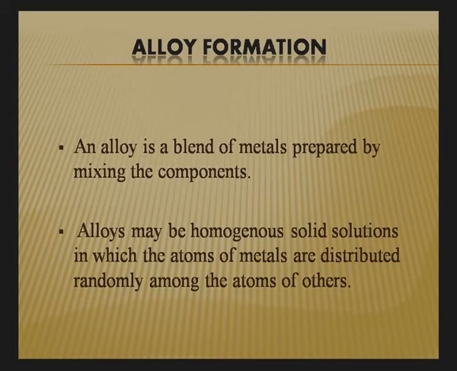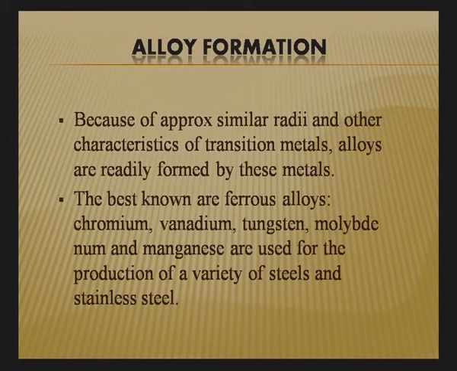Now the last property is alloy formation. You will find that most alloys are formed by transition elements, like brass and bronze. In all cases, transition elements are present. Then why do transition elements form alloys? The reason is that, as I have just told you, they have almost similar size, and due to similar size, when you mix them in the molten state, they are miscible with each other. When they are miscible with each other, they can easily form alloys.